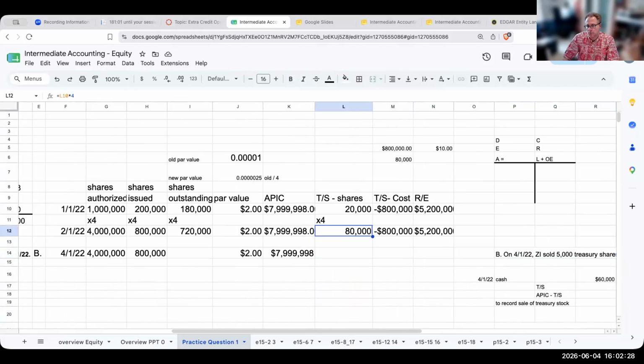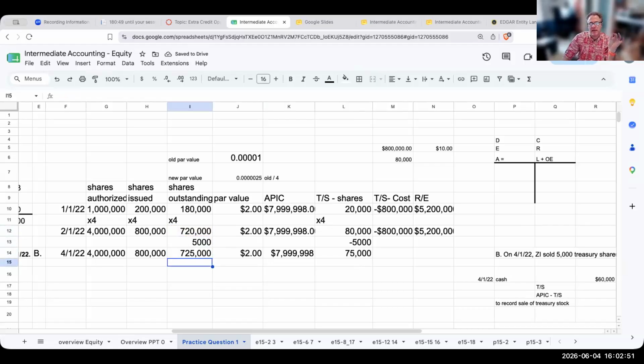Do I still own 80,000 shares? No, it's now down to 75,000 shares, because I just sold 5,000. What does this mean? It means there are going to be 5,000 more shares outstanding.